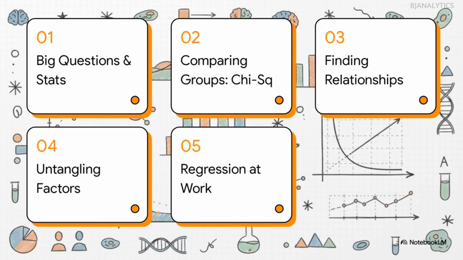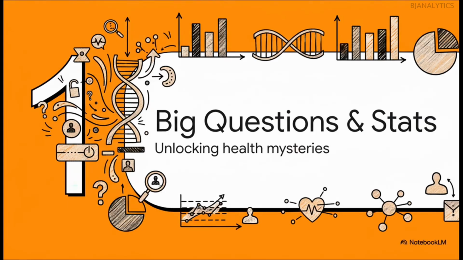So here's our game plan. We'll start with the big picture. Then we'll get our hands on two really powerful tools: Chi-square, which is great for sorting things out, and regression, which is all about predicting. We're also going to tackle the messy reality of data before we put it all together in a real-world example. Sound good? Let's go. Okay, so let's start with the basics.